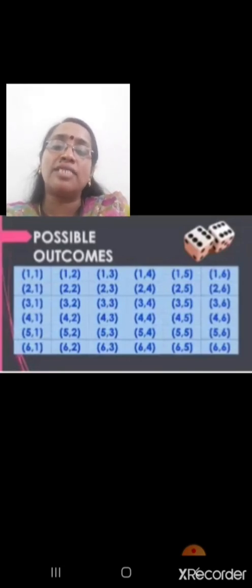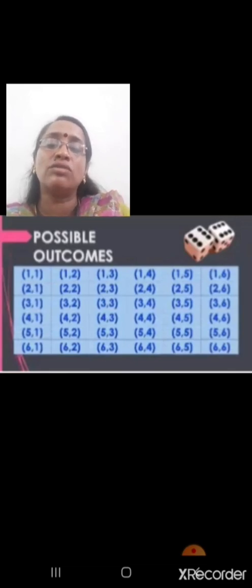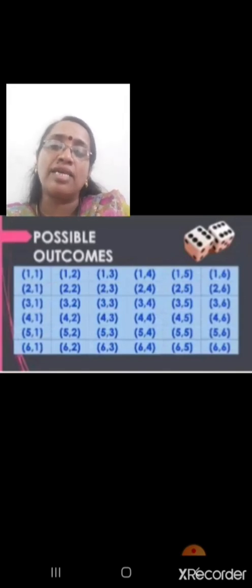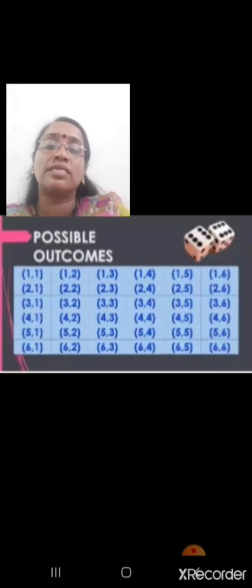Similarly, first die 2, then 1, 2, 3, 4, 5, 6 outcomes in the second die. So again 6 outcomes. Similarly, in the first die 3, the second die can be 1, 2, 3, 4, 5, 6. So total 6 outcomes. Like that, the last: 6, 1, 6, 2, 6, 3, 6, 4, 6, 5, 6, 6. So total 6 into 6, 36 outcomes are there when a die is rolled twice, or a double dice. You can say it like that also, double dice.